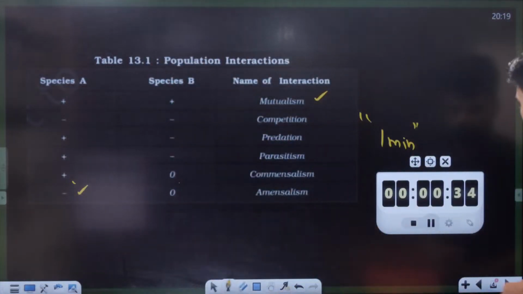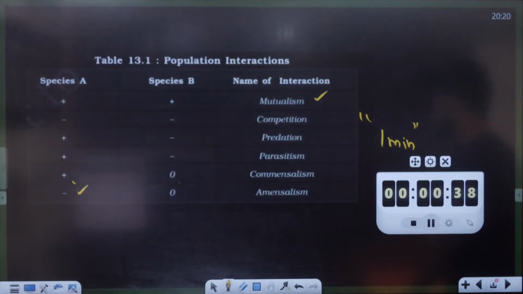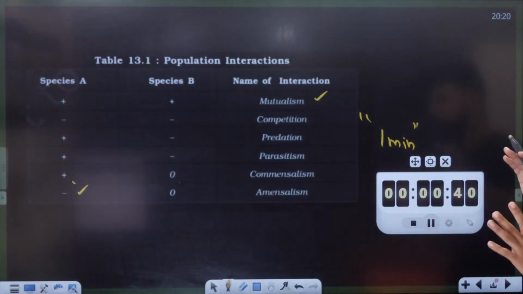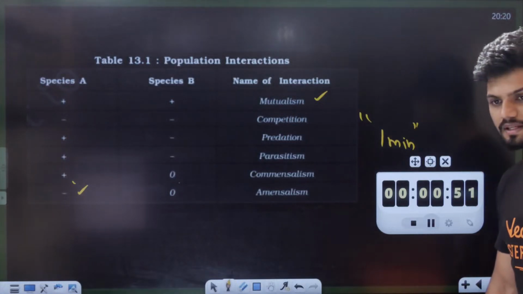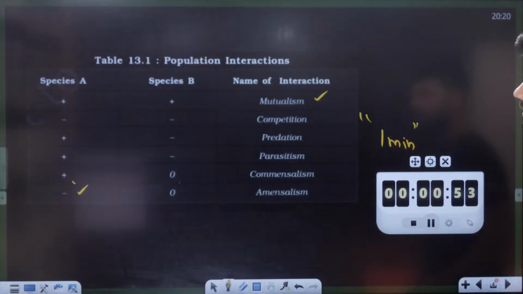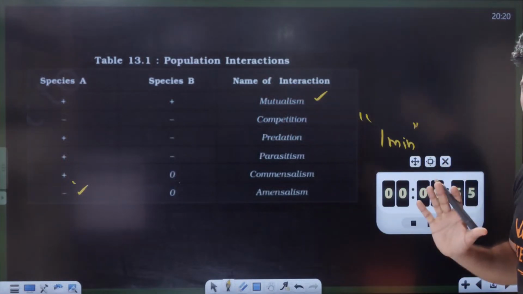Okay. Last 30 seconds to go. Once you are done, just say done sir, everyone, because I'll ask you questions now from this table. You have 20 more seconds. Last 10 seconds to go. Just say done sir when you're done. I will ask you what the symbols here are.